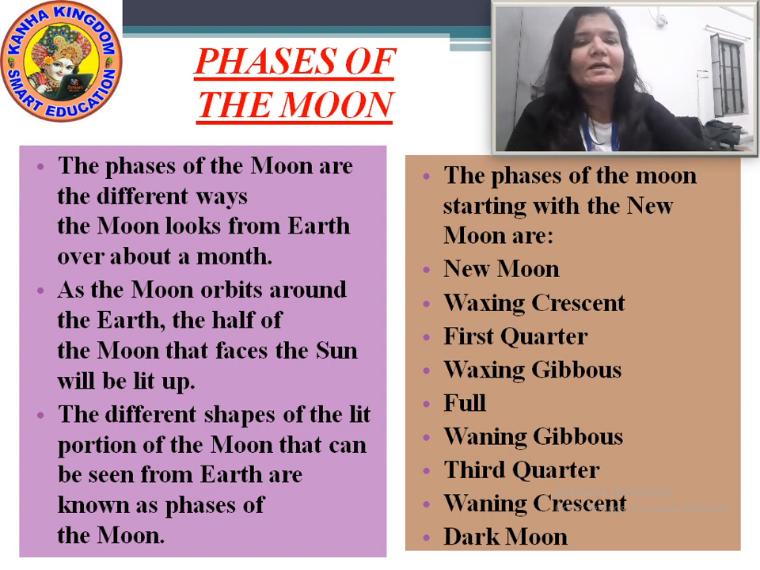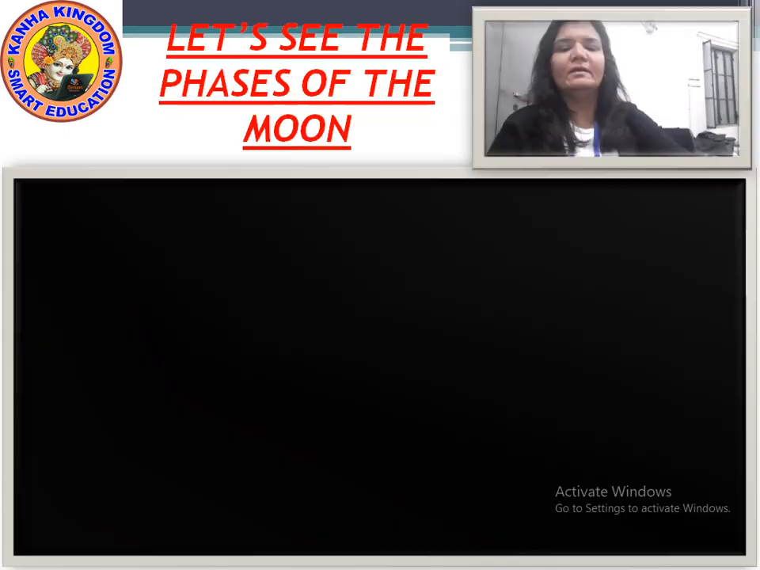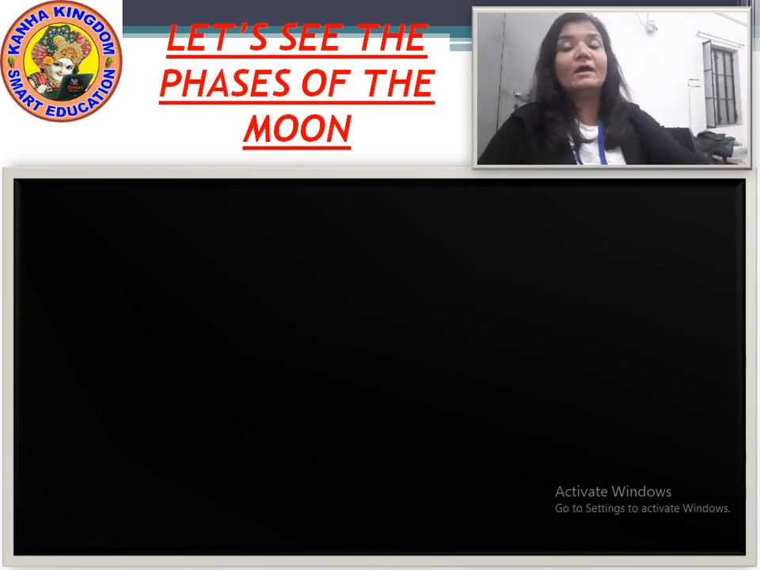Now I will show you a clip. In that clip, the phases of the moon are shown clearly. So the names which I have told you, here you will understand very easily. Have a look at the phases of the moon and please note down the names, whatever is necessary. Okay? So let's move to the clip.